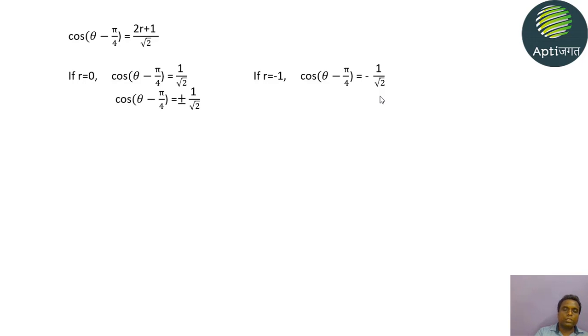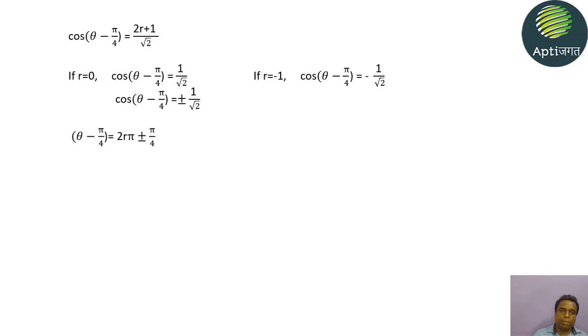So generalized, we can have ±1/√2. For cos θ = cos α, the solution is 2nπ ± α. Here α is π/4, because 1/√2 is cos π/4.